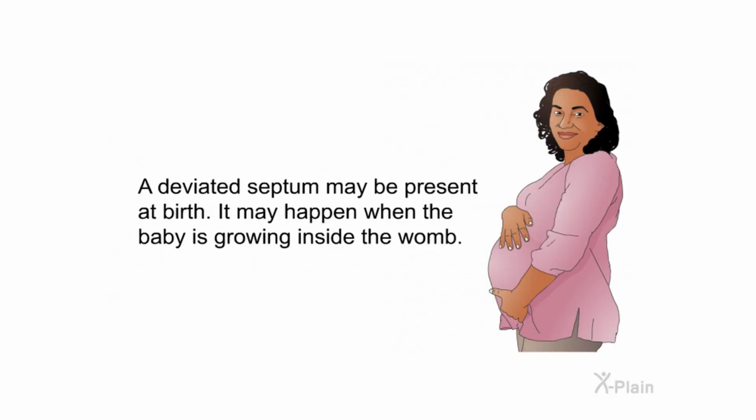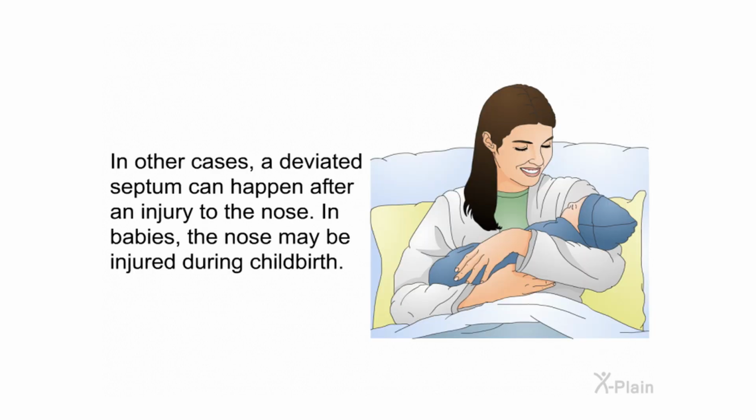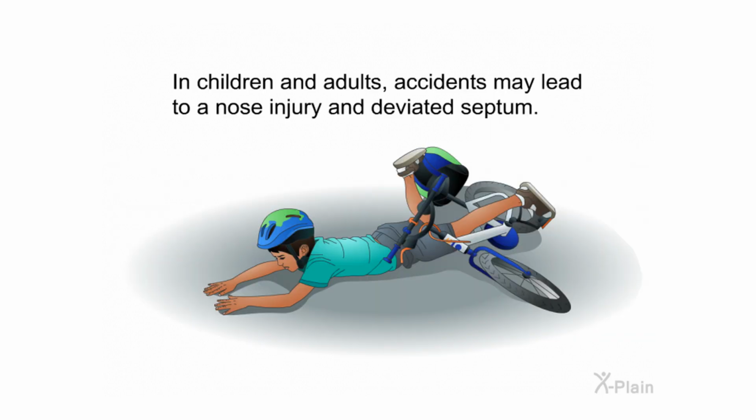A deviated septum may be present at birth. It may happen when the baby is growing inside the womb. In other cases, a deviated septum can happen after an injury to the nose. In babies, the nose may be injured during childbirth. In children and adults, accidents may lead to a nose injury and deviated septum.